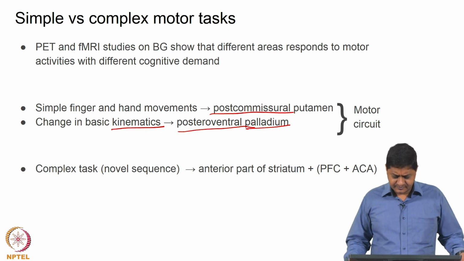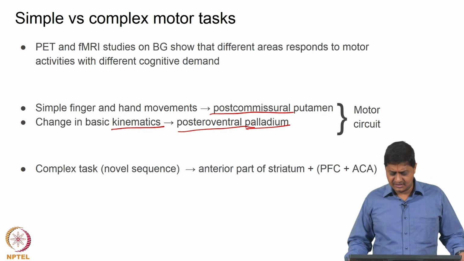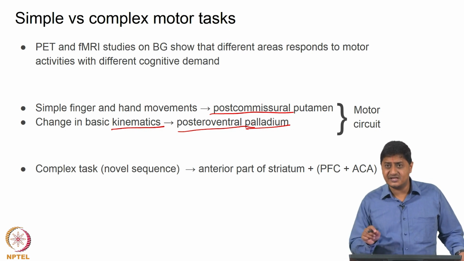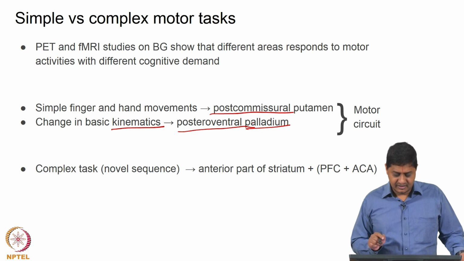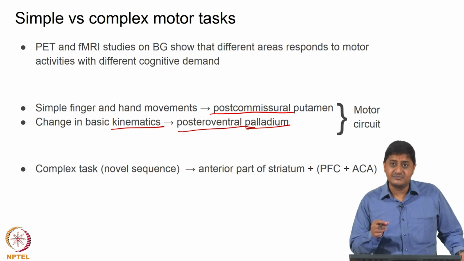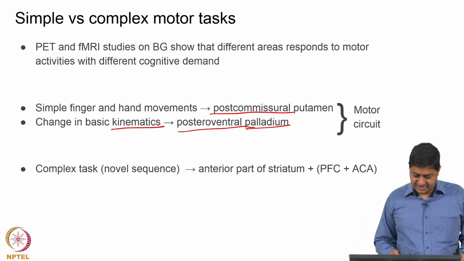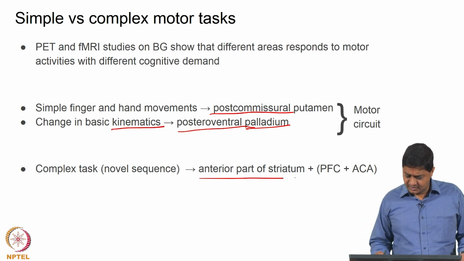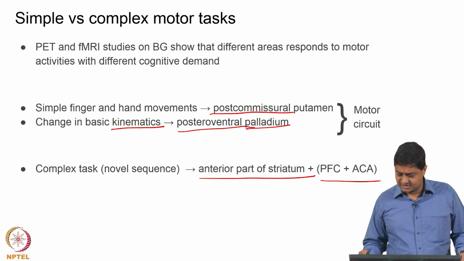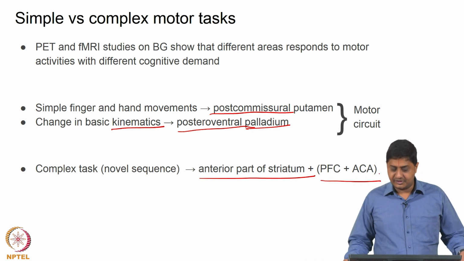Again it is not essential for you to remember which area is responsible for which, but it is essential for you to remember that different areas for simple and complex movements are used. So, again complex task is used for the anterior part of the striatum with the prefrontal cortex and ACA.